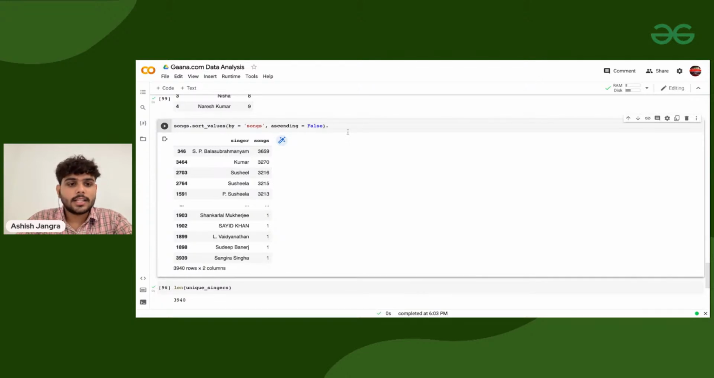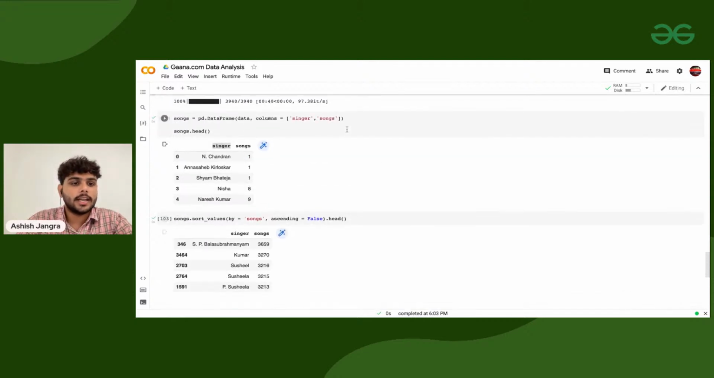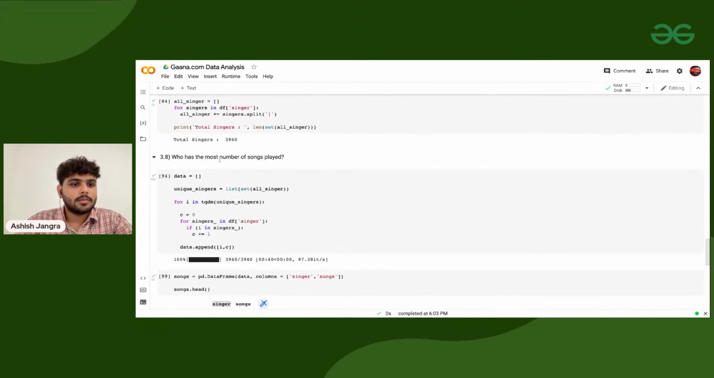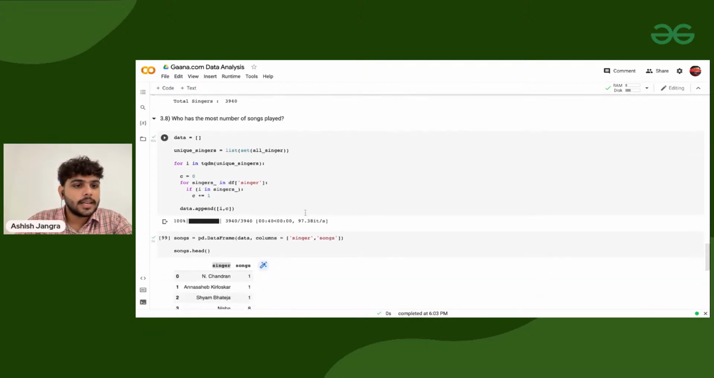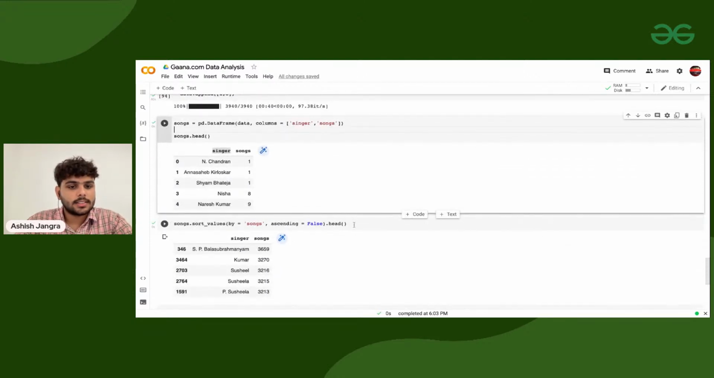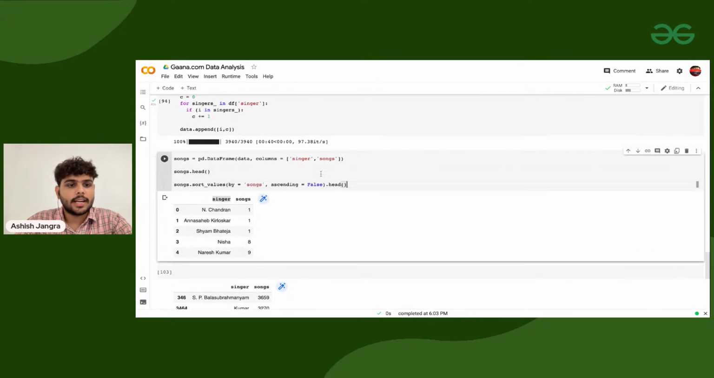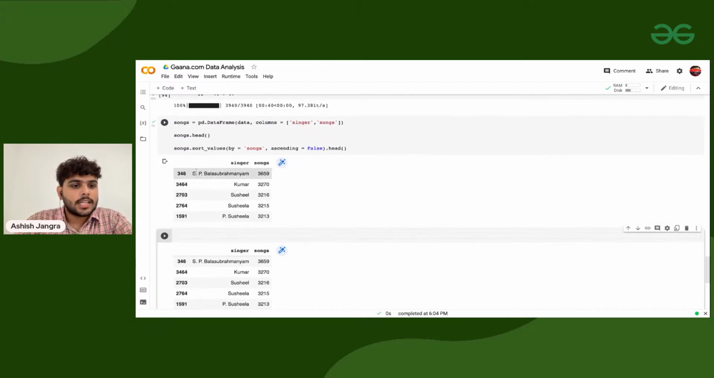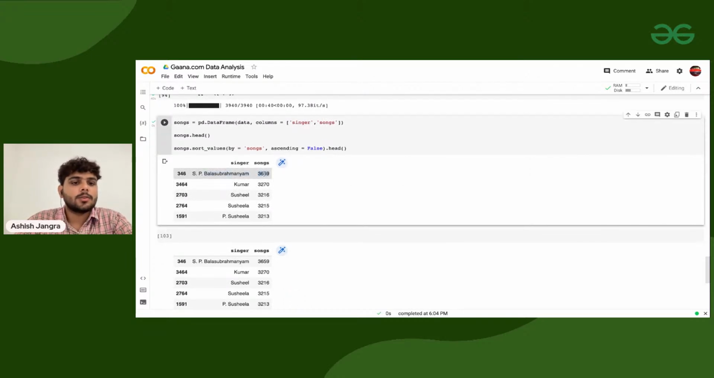Let's do one thing. Let's see the top 5 singers. For that purpose, I'm using dot head, and the question is now answered. Who has the most number of songs? The name of the singer is this one. We can add all these things in just one line, and this is how it looks. SP Subramaniam is the one who has sung 3,659 songs. Sorted? This is how many songs he's a part of.